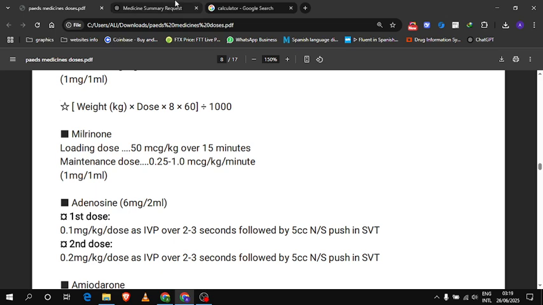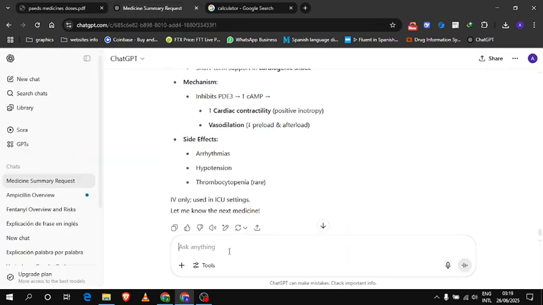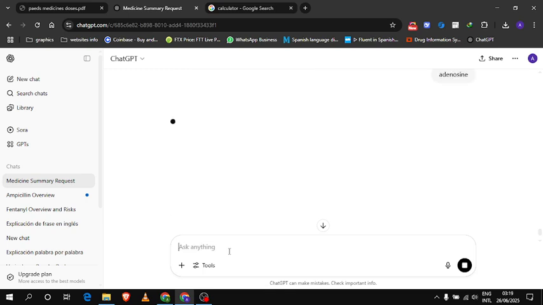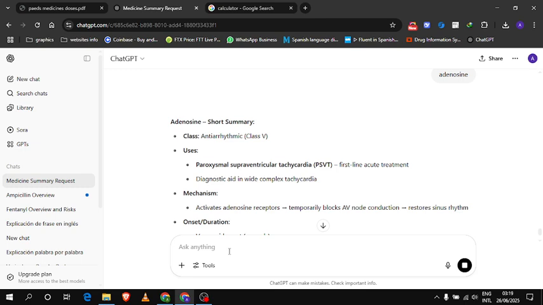Next is adenosine. It is anti-arrhythmic drug class 5. Uses: paroxysmal supraventricular tachycardia. Paroxysmal supraventricular tachycardia, that's interesting. What is paroxysmal? It's like something that's on and off, intermittent, like it starts and stops, not continuous.